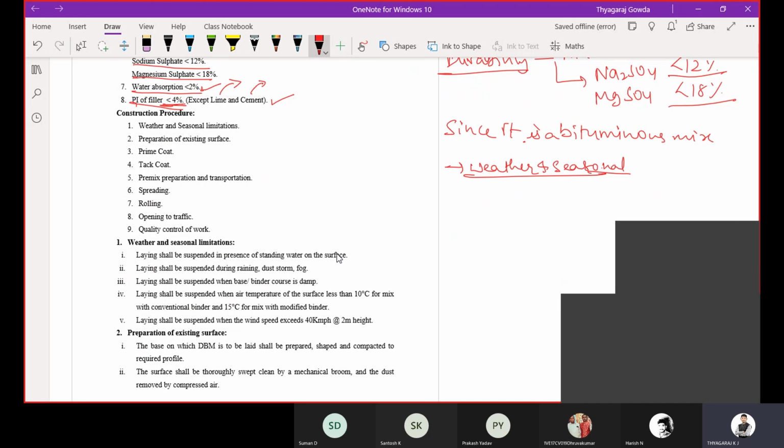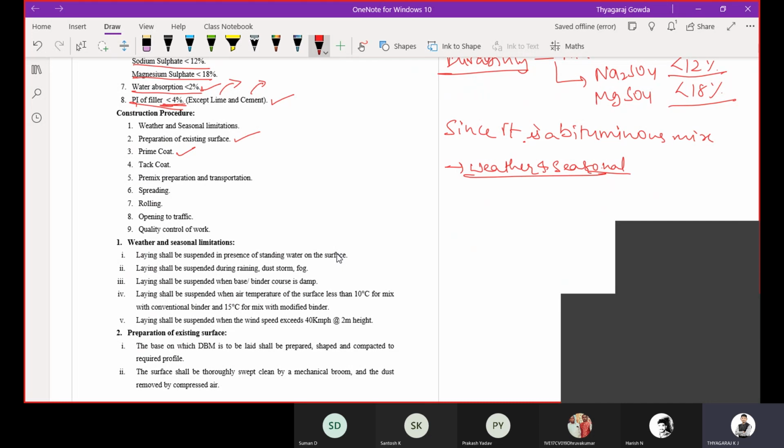So the second thing is preparation of existing surface. As I told from the construction of GSB layer, whatever surface you are going to lay the bituminous mix on, you are going to prepare it cleanly. Then application of prime coat, to bond the non-bituminous layer with the bituminous layer.